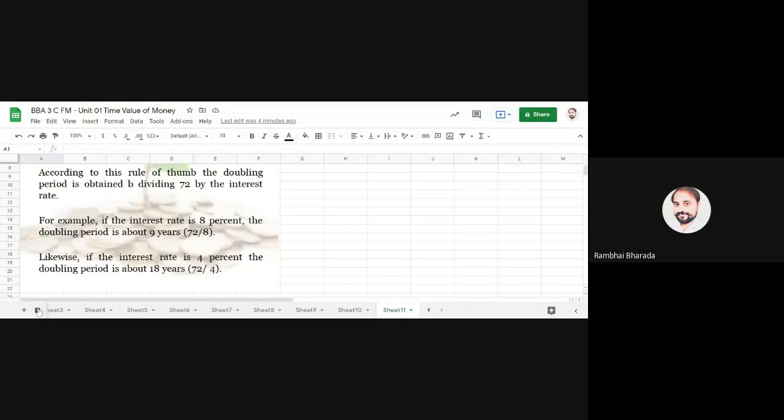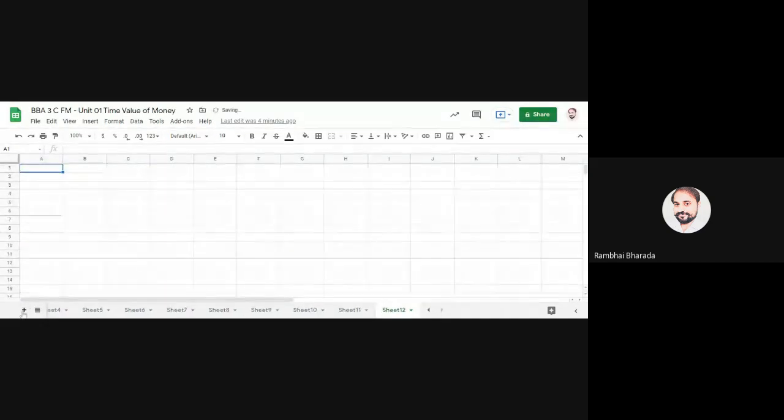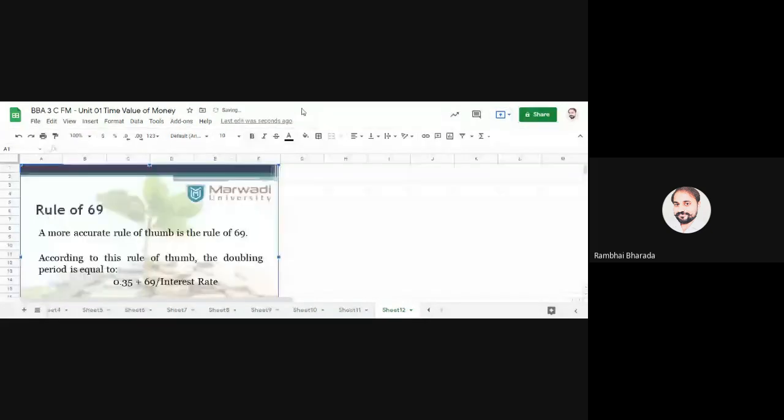Okay, good. So the next rule is the rule of 69. This rule is more accurate than the rule of 72 for calculating the doubling period. It is equal to 0.35 plus 69 divided by interest rate. We will use this formula.